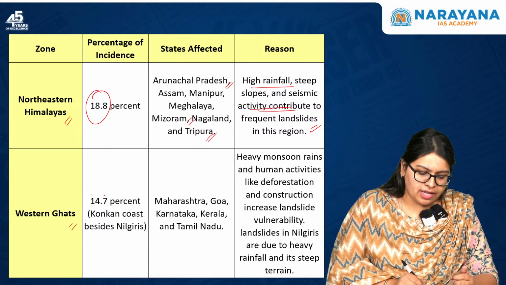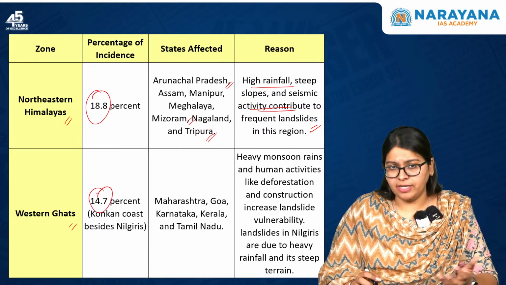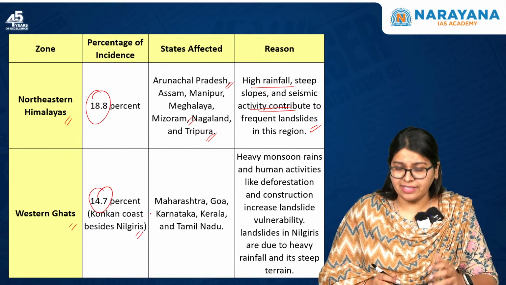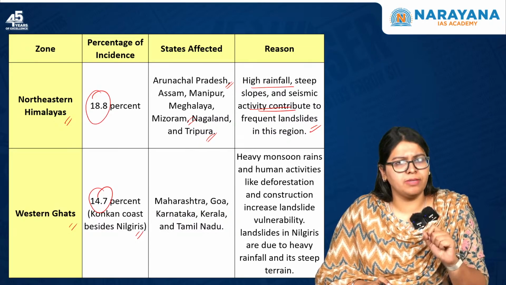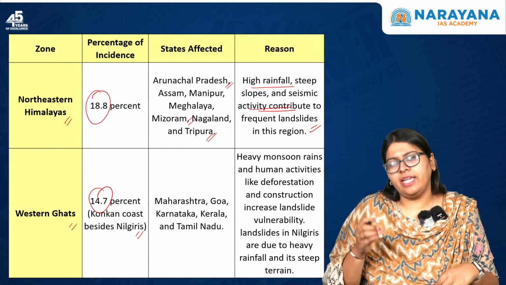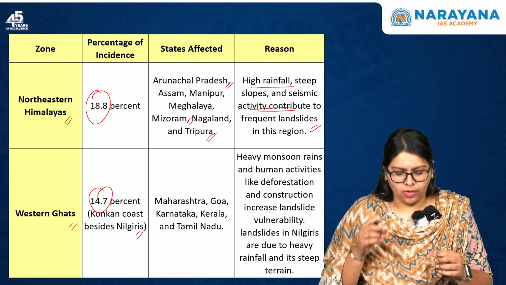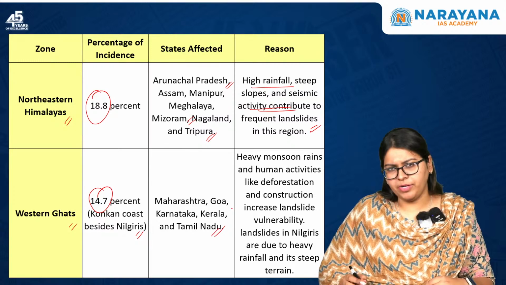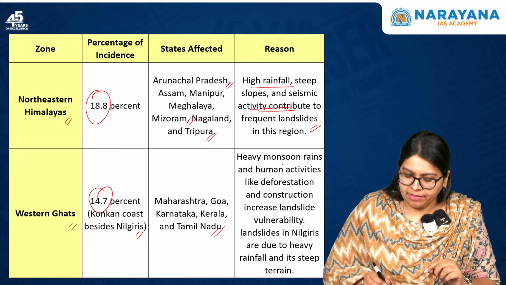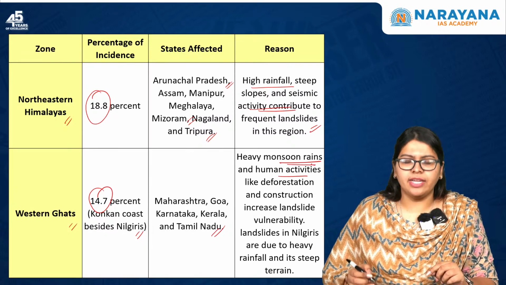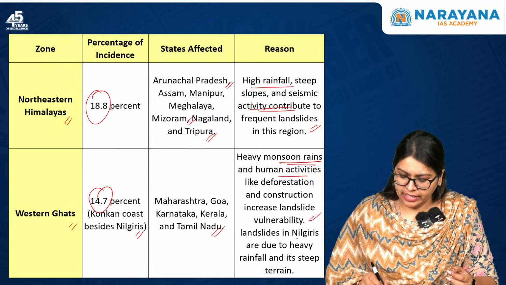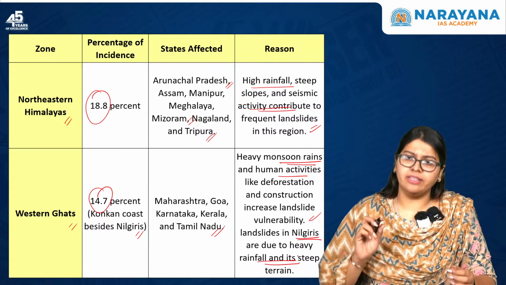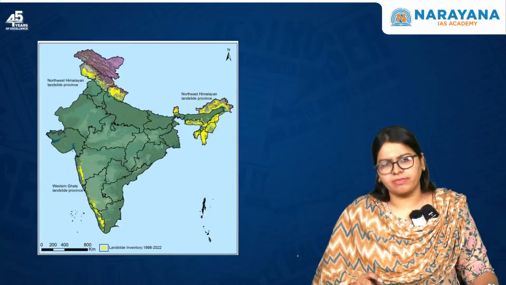Next one is the Western Ghats, which constitutes the Konkan coast besides the Nilgiris, and the percentage of incidence is around 15%. Here it includes the states of Maharashtra, Goa, Kerala, Karnataka, as well as Tamil Nadu. Here the reasons are heavy monsoon rains and human activities like deforestation, construction of infrastructure, etc. And also in Nilgiris, it's due to heavy rainfall and the steep terrain of this particular region.